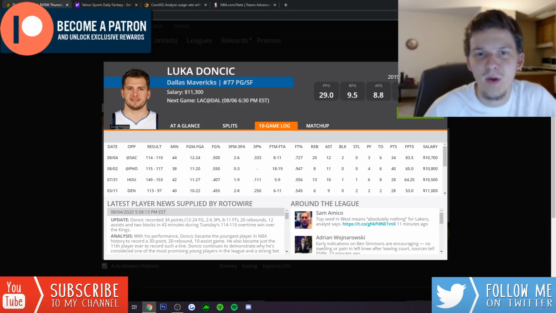This is not the best spot, though, against the Clippers. I don't think anyone in this league can stop Luka one-on-one, but if anyone has the best chance to, the Clippers do. They have Paul George, they have Kawhi Leonard. Both guys are elite defenders. I think they can make life tough for Luka here. At 11.3, I don't know if he's going to be a priority for me on this slate.